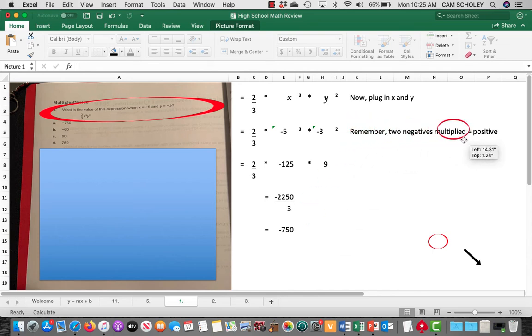Remember that two negatives multiplied equals a positive. So even though y is negative, when we square it, it's going to turn into a positive number. But x will still be negative because we're going to cube it. So multiplying 3 times keeps that number negative. So you just throw in your numbers and then run through, and -750 is your answer for that question.